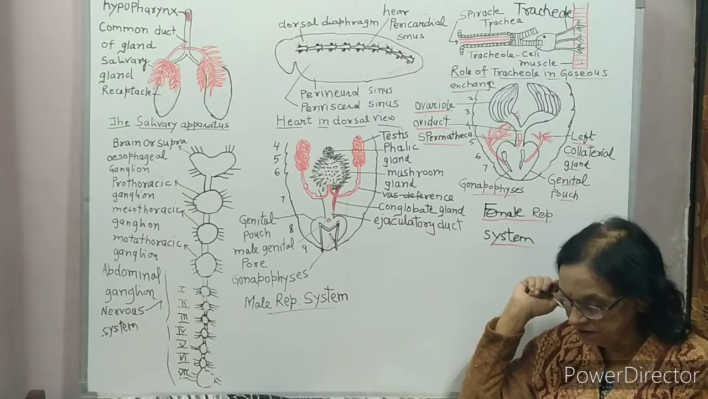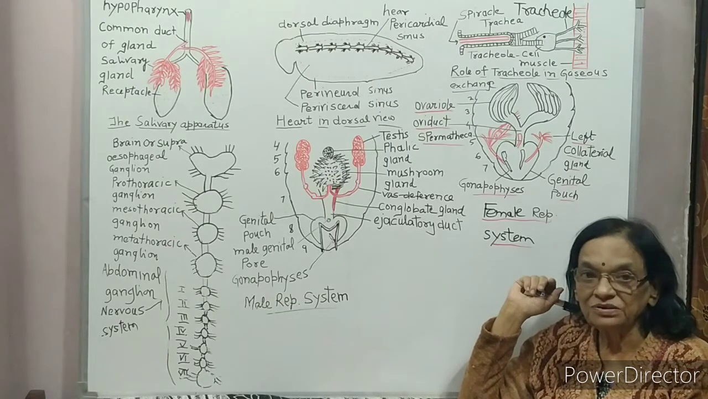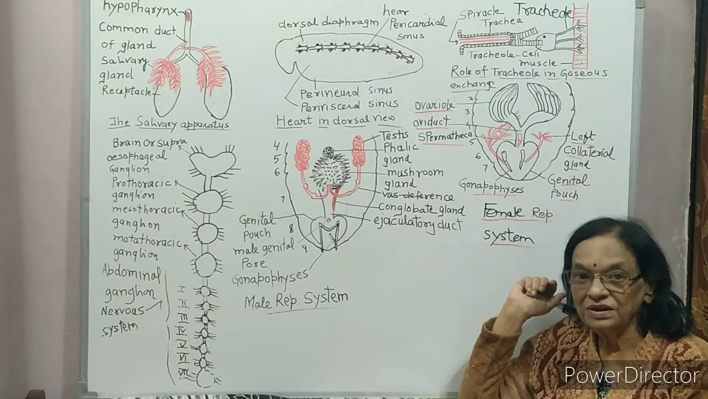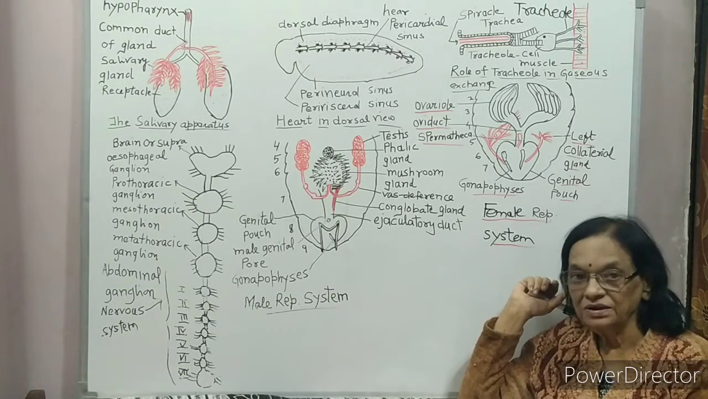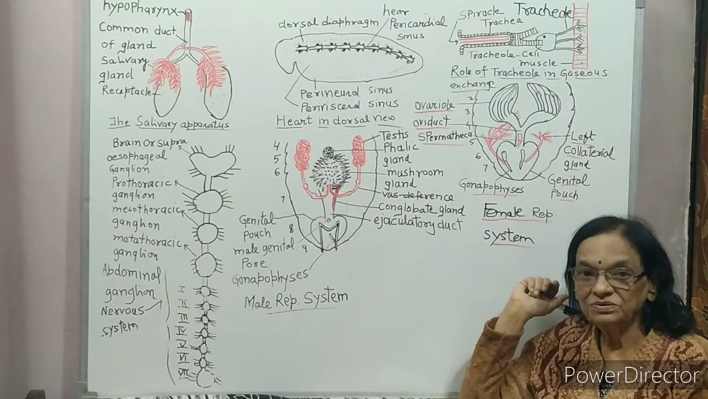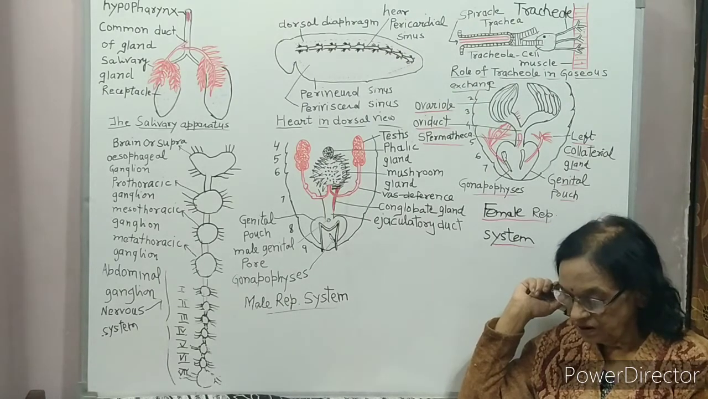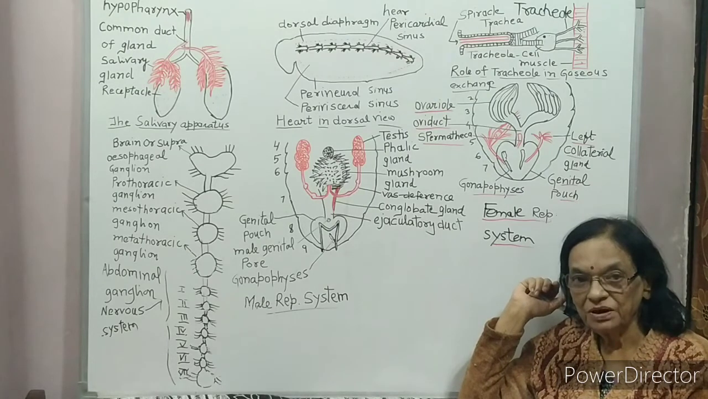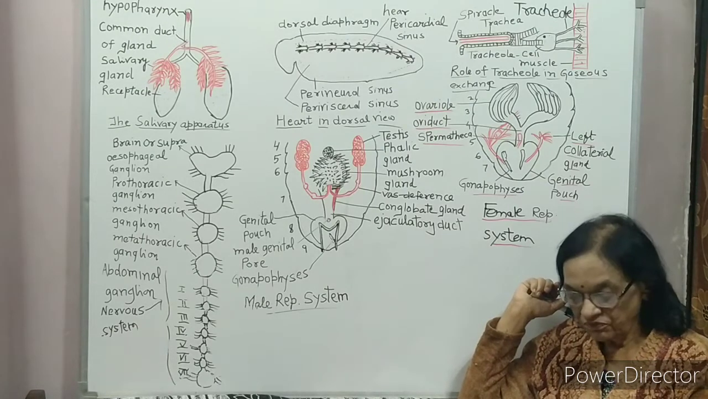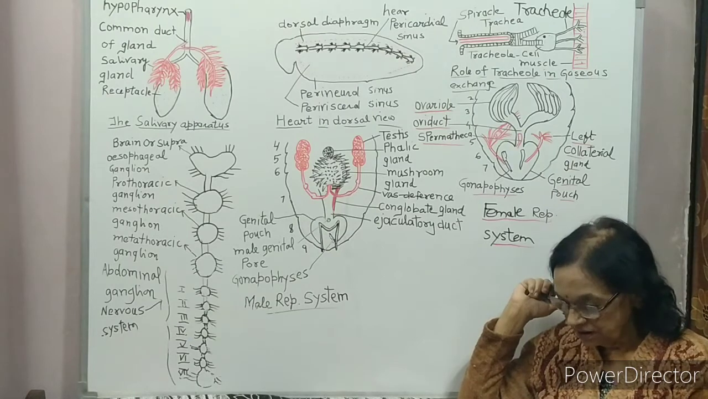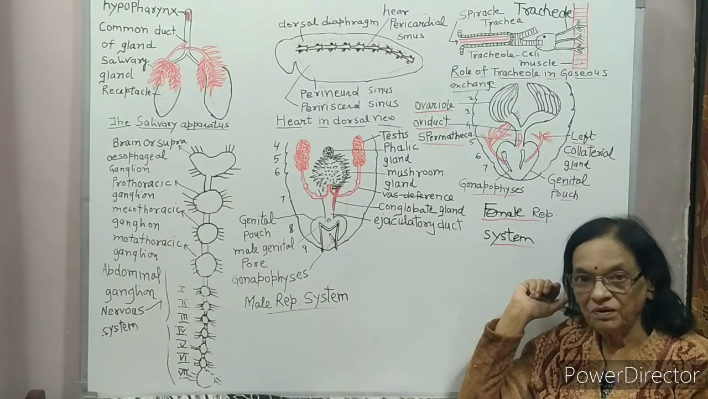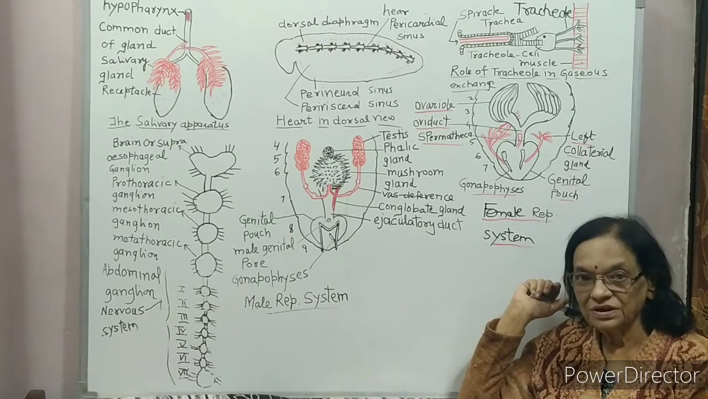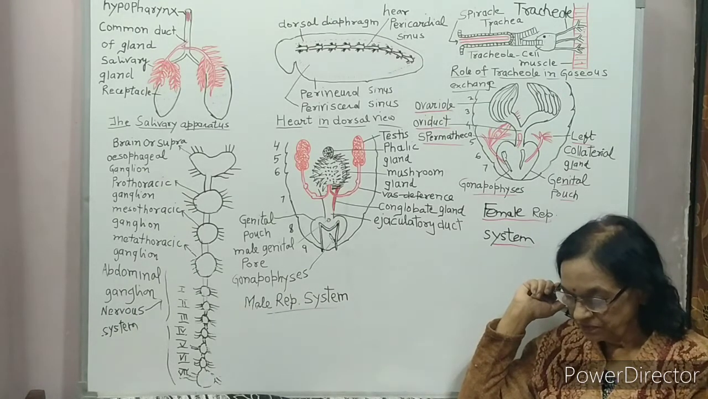How does copulation take place? Sexually mature male and female cockroaches generally mate during night from March to September. During copulation, male transfers its spermatozoa in the form of a packet, and this packet is called spermatophore, into the genital pouch of the female.